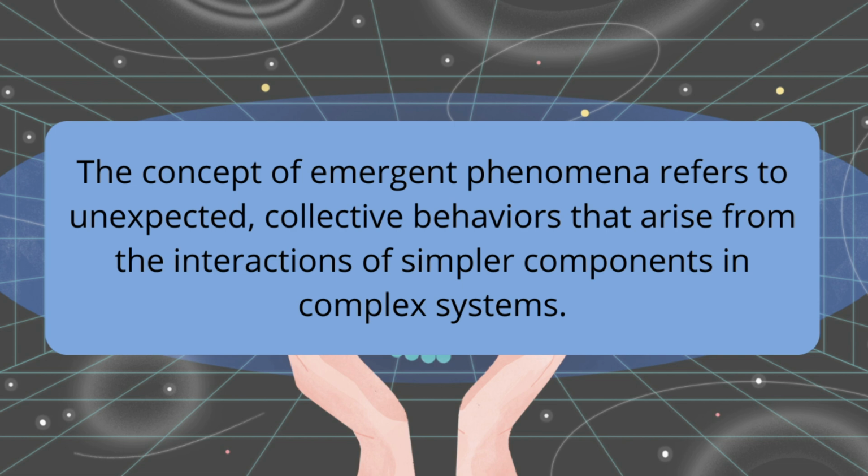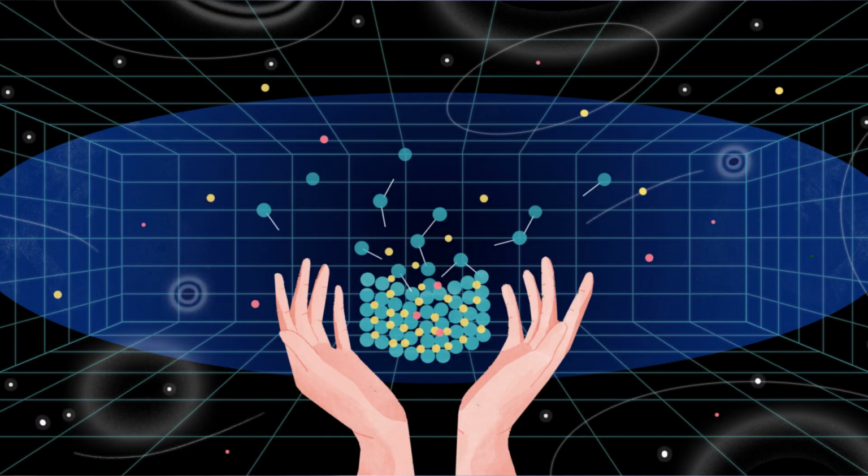The concept of emergent phenomena refers to unexpected, collective behaviors that arise from the interactions of simpler components in complex systems. The concept of emergent phenomena encapsulates the idea that in complex systems, interactions between simple components can give rise to unexpected collective behaviors that are not apparent when solely considering the individual parts. These emergent properties are not directly derivable from the properties of the individual components or their interactions, but manifest at a higher level of organization.